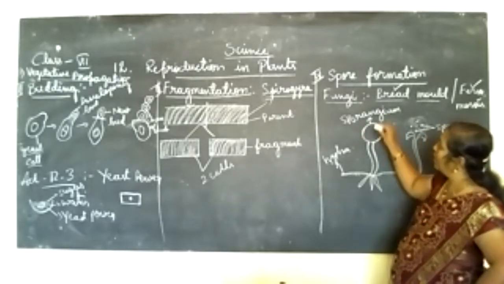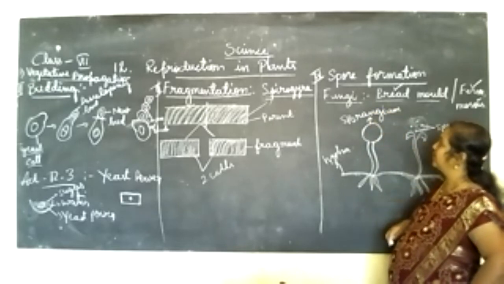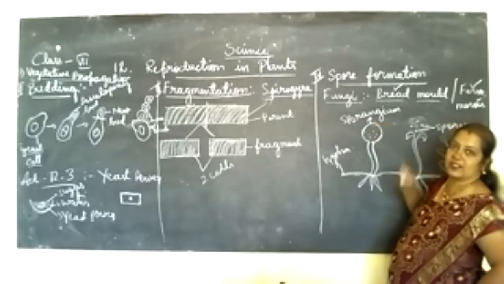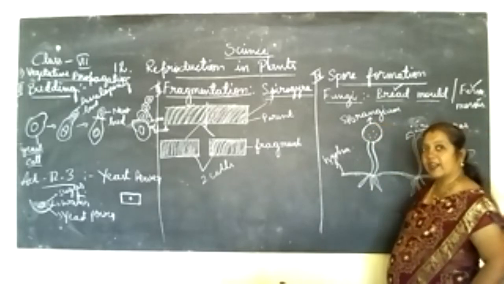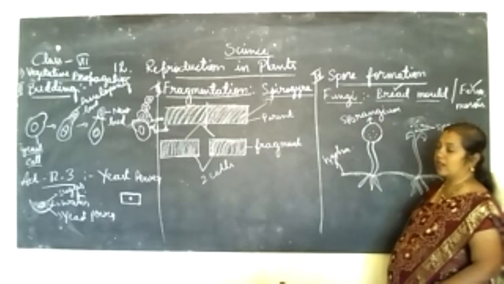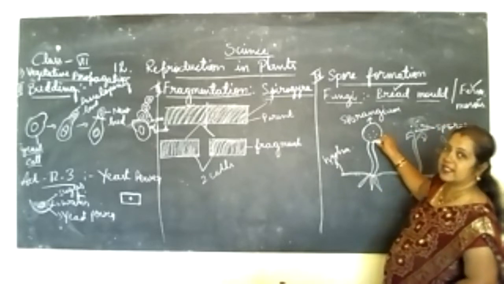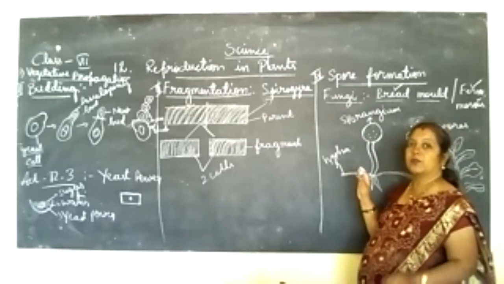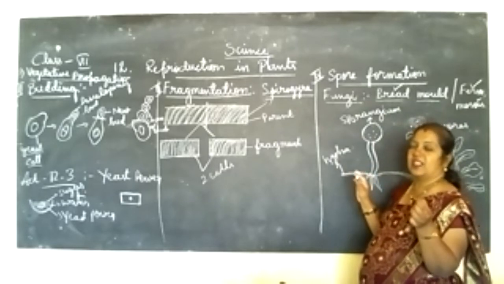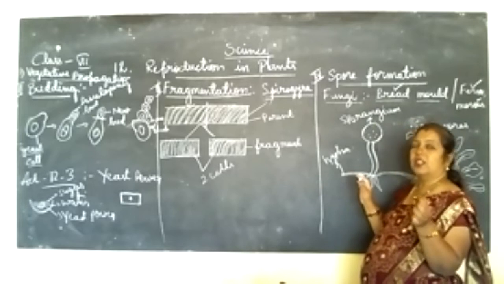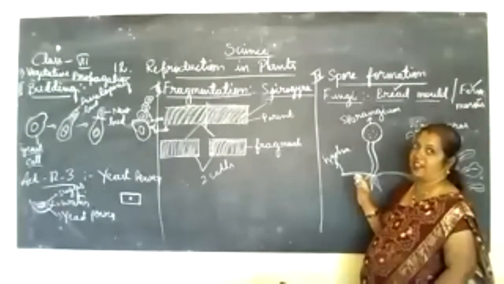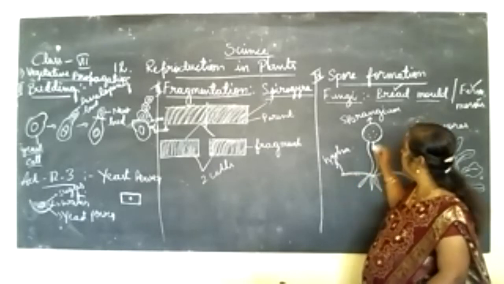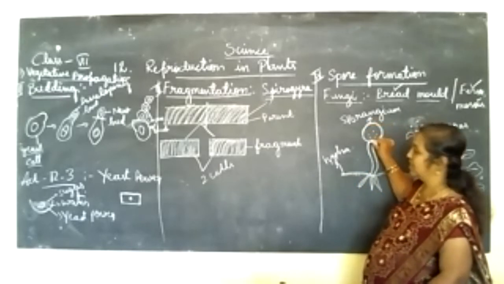We'll call this the sporangium. Since the spores are present here, we'll call it a sporangium. Got it? This sporangium has a multiple number of spores in it. From the spores, the new plants can be generated. It is a small powdery material present in the sporangium.